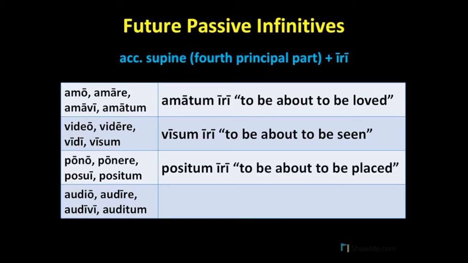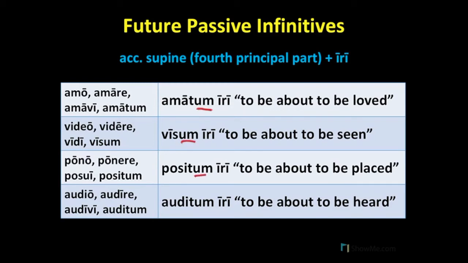From pono, ponere, we'll have positum iri. And from audio, audire, we'll have auditum iri. Again, notice how the future passive infinitive uses the accusative supine, which always ends in um, no matter what. The translation of the future passive infinitive is "to be about to be blanked." And so, our translations are to be about to be loved, to be about to be seen, to be about to be placed, and to be about to be heard.